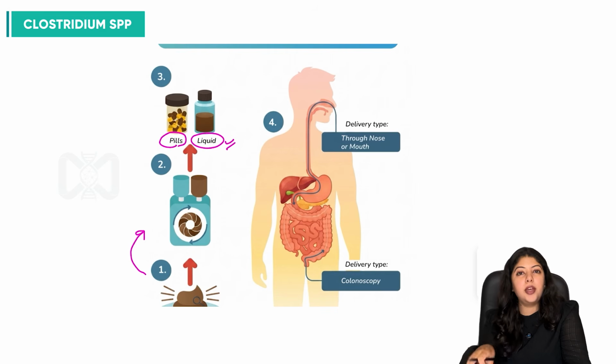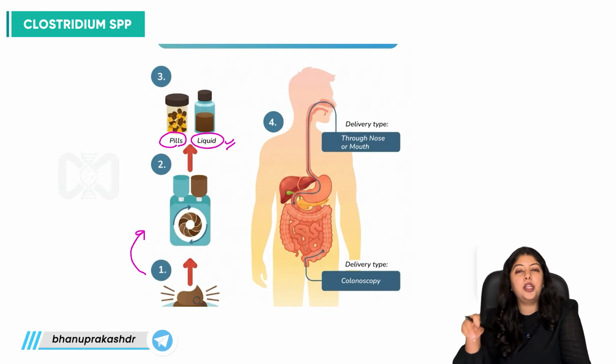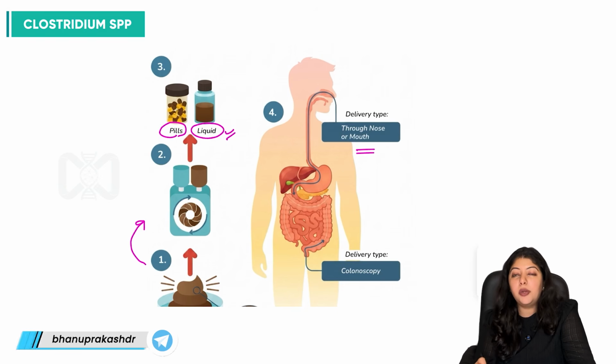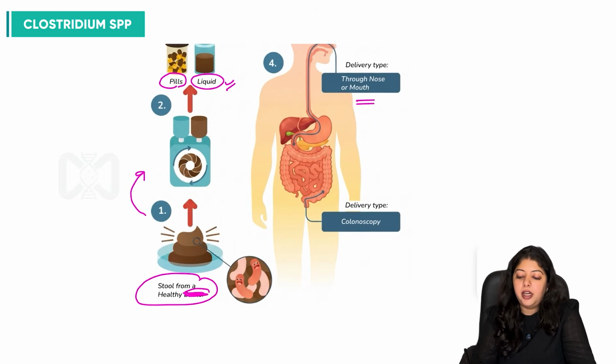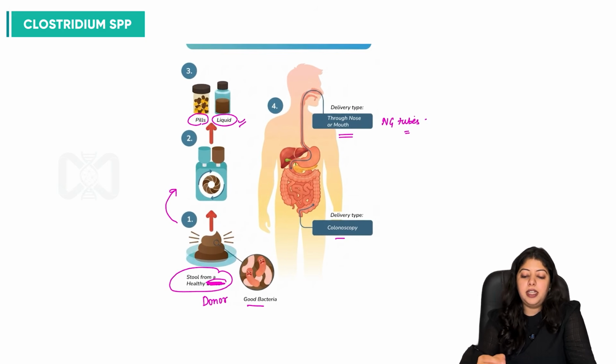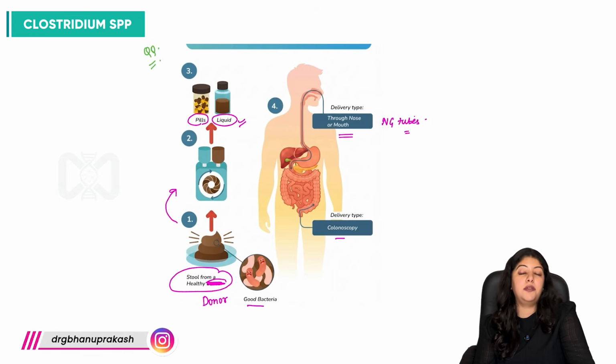We are going to take all of that from a healthy donor and give it to the patient, right? A patient of pseudomembrane colitis. So the liquid can be transferred via NG tubes, or it can be delivered via colonoscopy, right? And in certain conditions, these capsules also can be administered that way as well, right? So this is a very upcoming important point about the treatment part for very difficult cases, in severe cases of Clostridioides